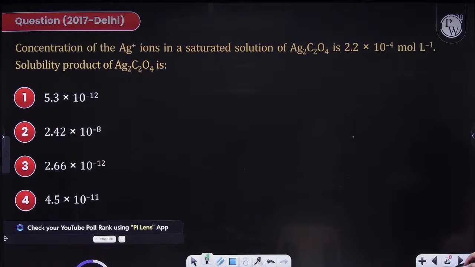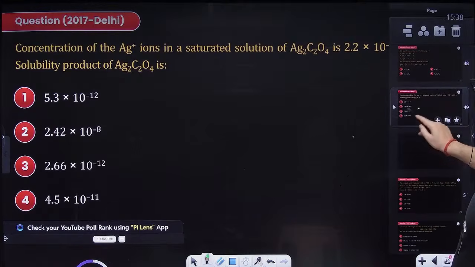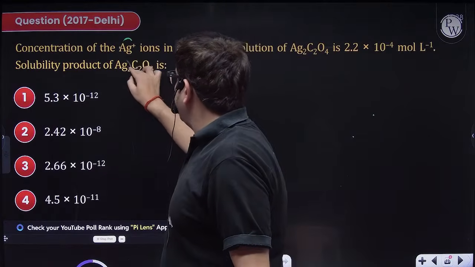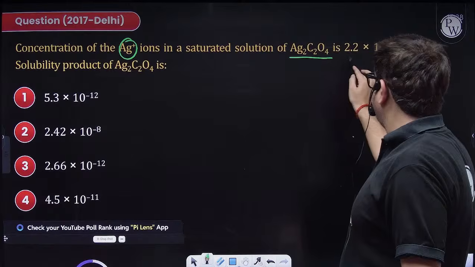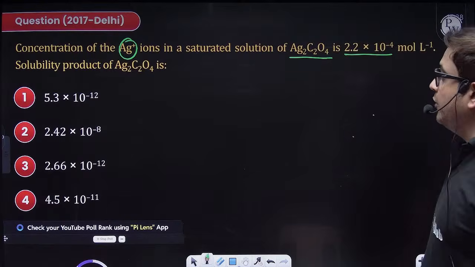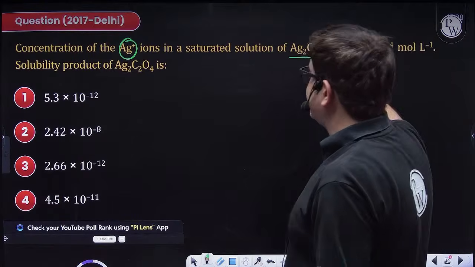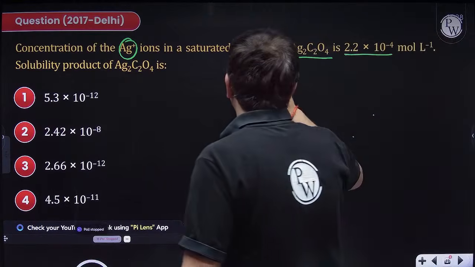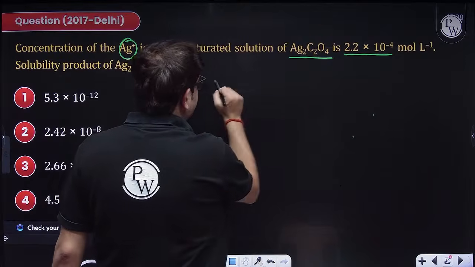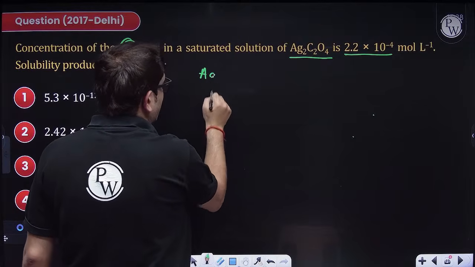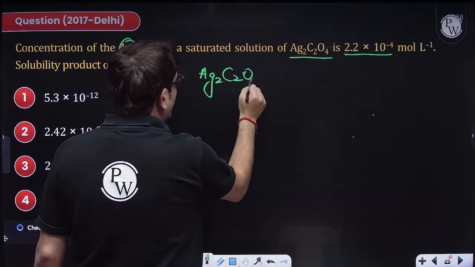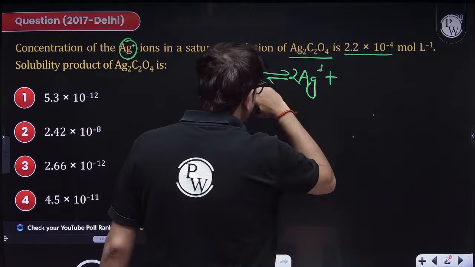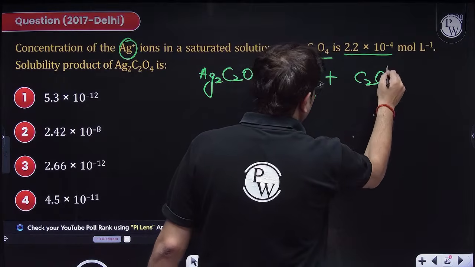Chalo. The question says, concentration of Ag plus ion in saturated solution of silver oxalate is this much. You have to give the solubility product. So concentration of silver ions is given for this saturated solution. So this silver oxalate, Ag2C2O4, will be dissociating as silver ions, but how many? 2, and oxalate ion, which is C2O4 2 minus.